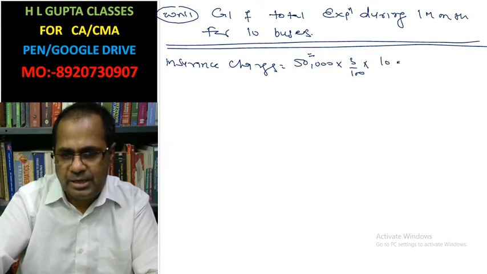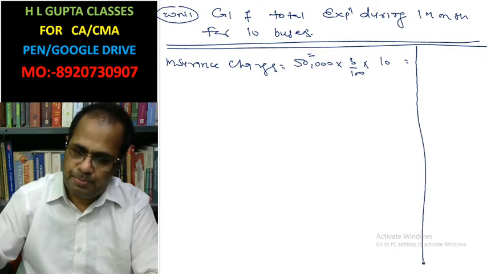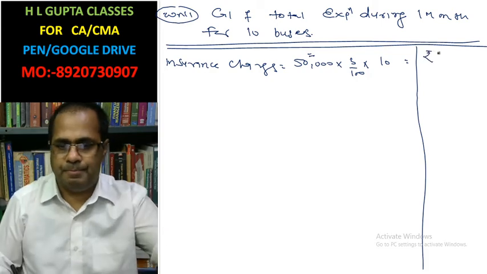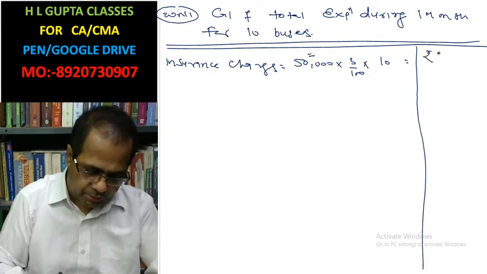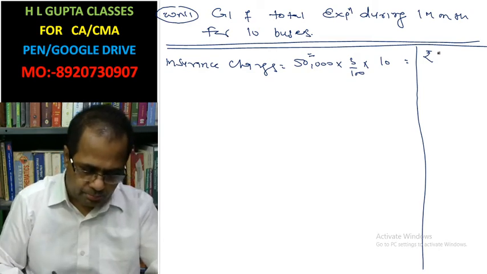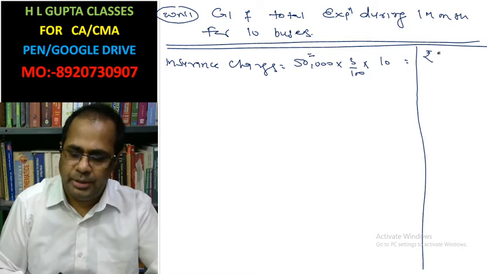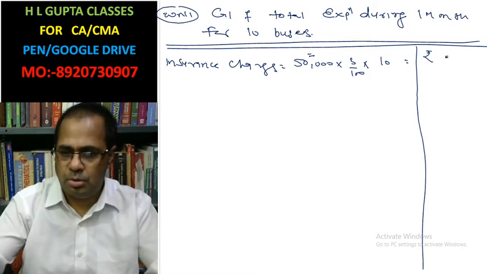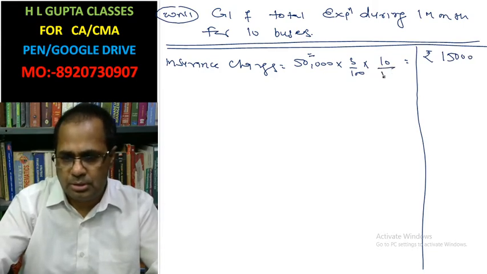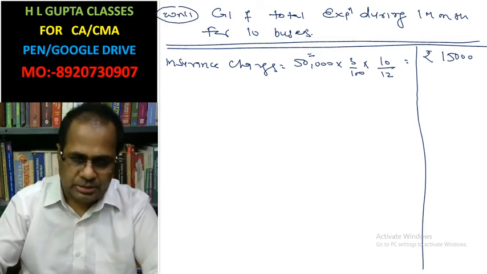If you multiply by 10, then you will get the total: 50,000 into 0.03 into 10, that equals 15,000.